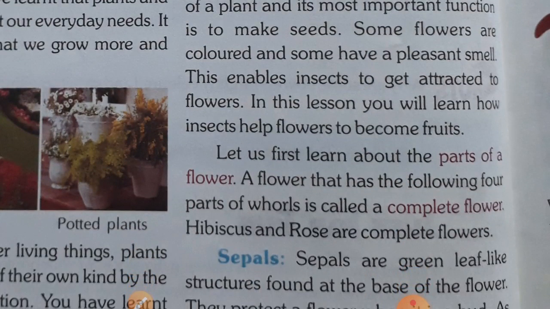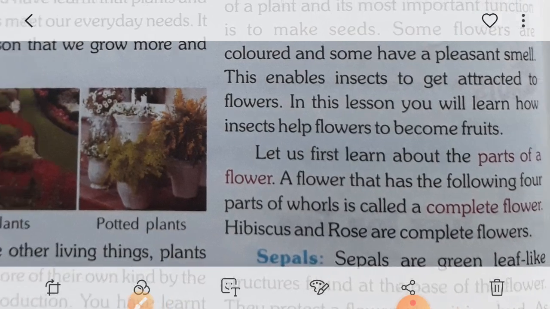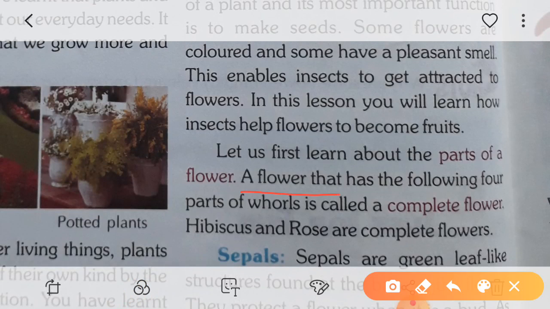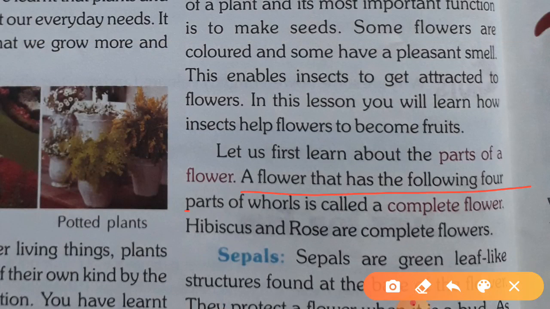Now let us first learn about the parts of a flower. A flower that has the following 4 whorls is called a complete flower. Students, in my previous chapter I explained the 4 whorls of the plant that are sepal, petal, stamen, carpel.